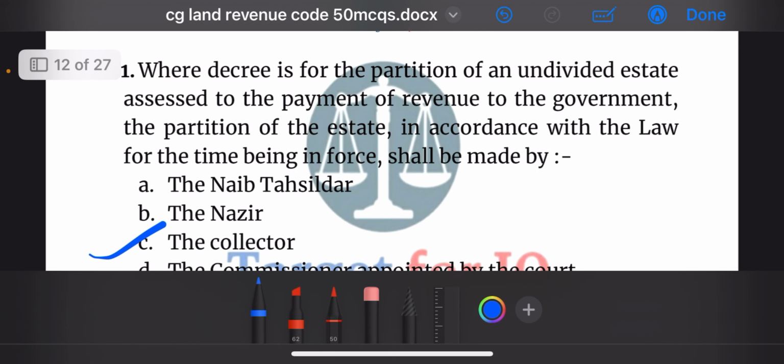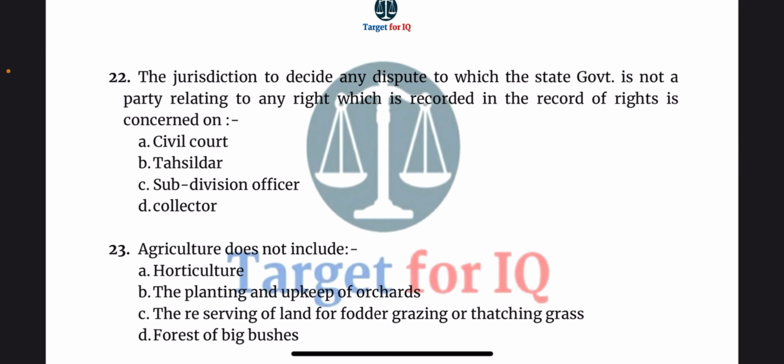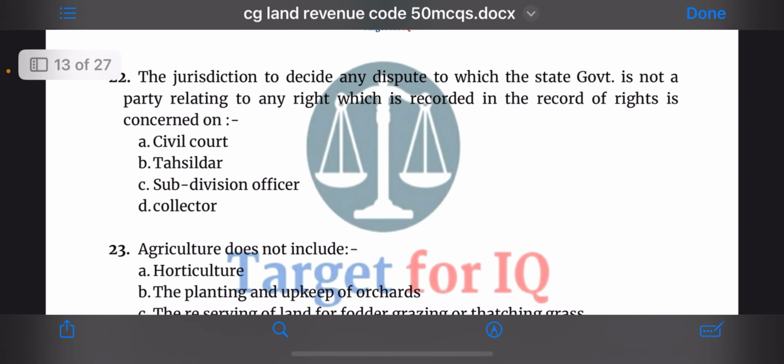the Collector. Next question, the jurisdiction to decide any dispute to which the state government is not a party relating to any right which is recorded in the record of rights is concerned on. The options are A. civil court, B. Tahsildar, C. subdivision officer, D. collector. The correct answer is option A.